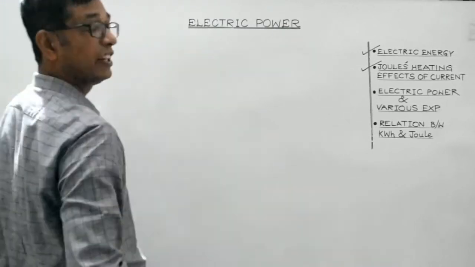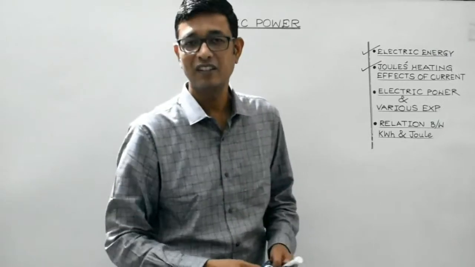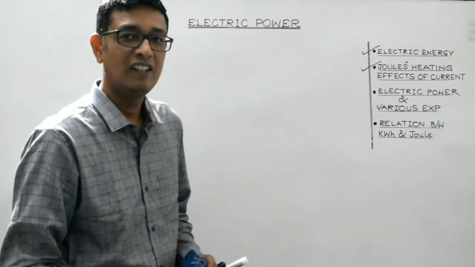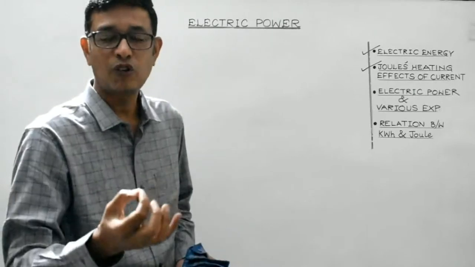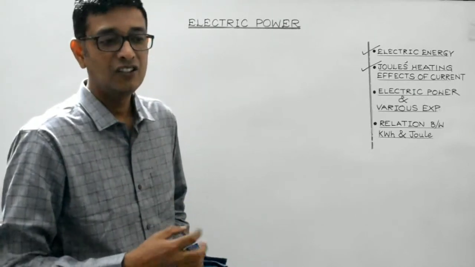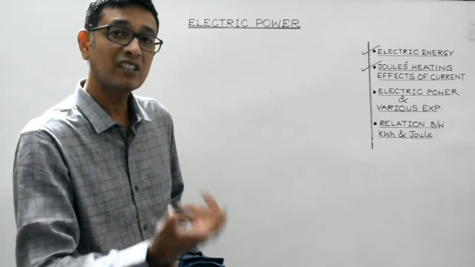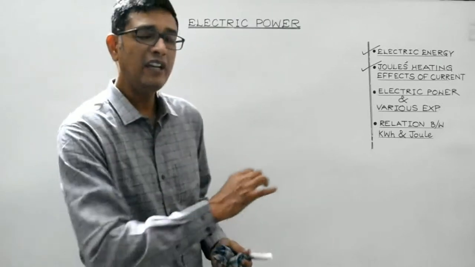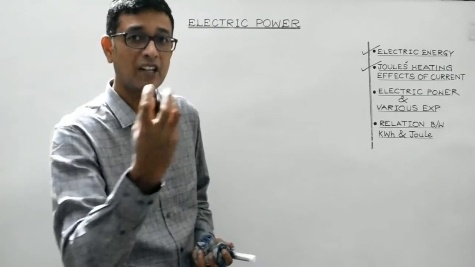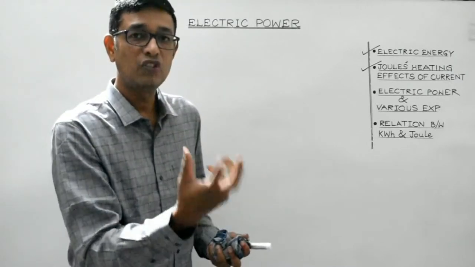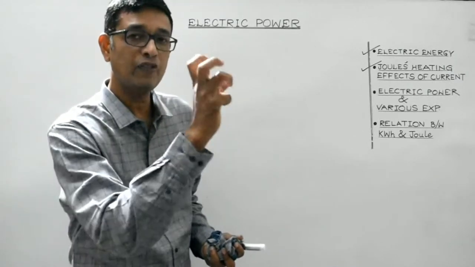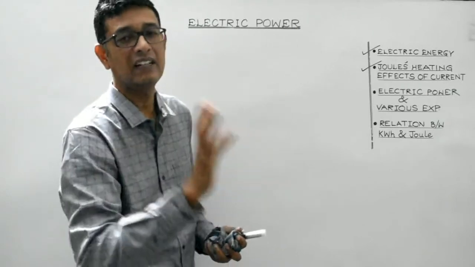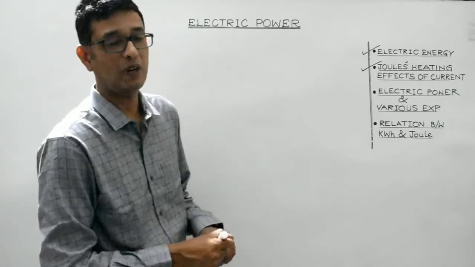Power is actually the rate of doing work, nothing new in it, the rate at which work is done. Here, the electric power of a circuit is defined as the rate at which electrical energy is consumed, isn't it? So any device will have some electric power, which is defined as the rate of consumption of electrical energy by that device. That is known as power.